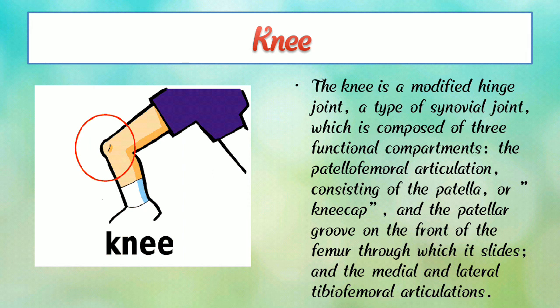The patellofemoral articulation consists of the patella or the kneecap and the patellar groove on the front of the femur through which it slides, and the medial and the lateral tibiofemoral articulation. So, the knee is a joint between the thigh and the lower leg.